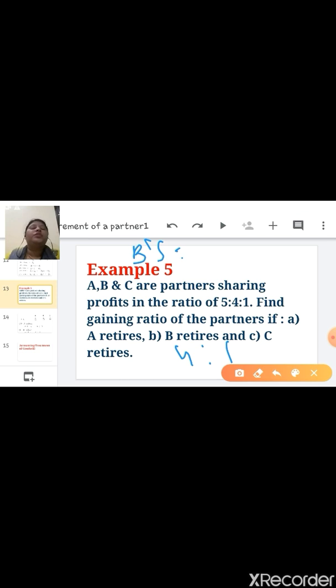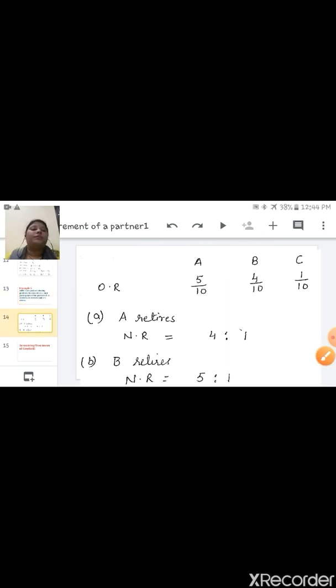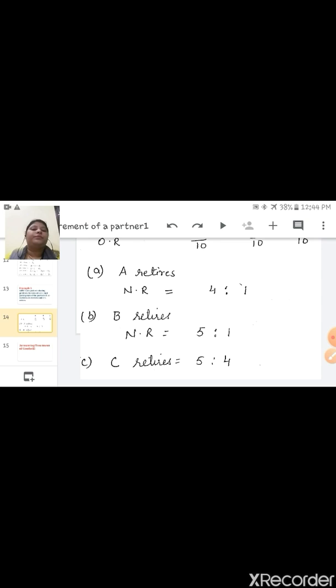B's gaining ratio is equal to 4/5 minus 4/10. In this way you have to take it. And C's gaining ratio you calculate as 1/5 minus 1/10. In this way you have to calculate the gaining ratio. See, when A retires the new ratio is 4:1, when B retires it is 5:1, and when C retires it is 5:4.